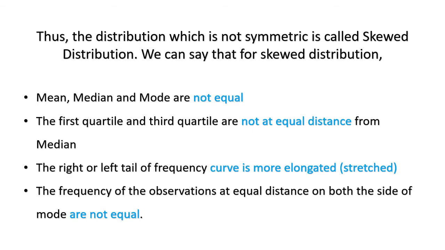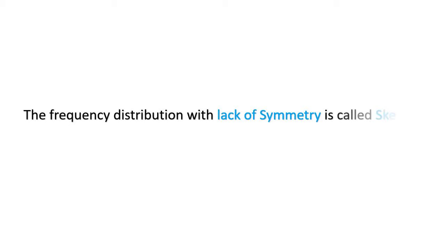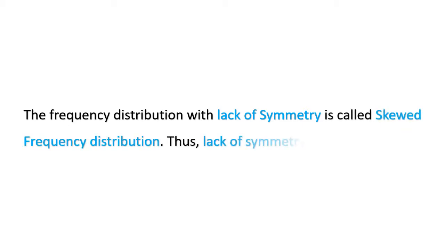Now I will define what skewness is. The frequency distribution with lack of symmetry is called skewed frequency distribution. Thus, lack of symmetry is called skewness. My dear students, this is the definition of skewness which you should remember and write down in your notebooks.